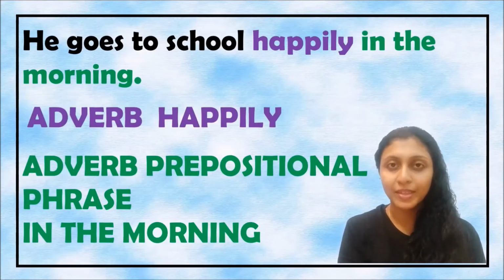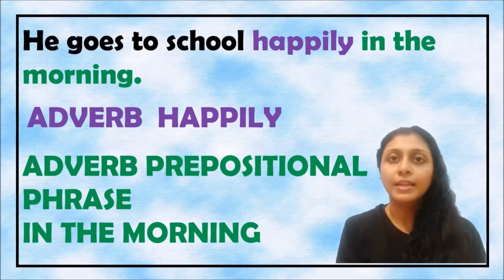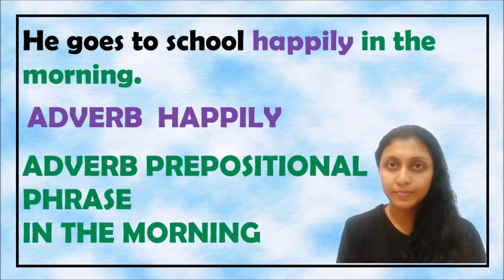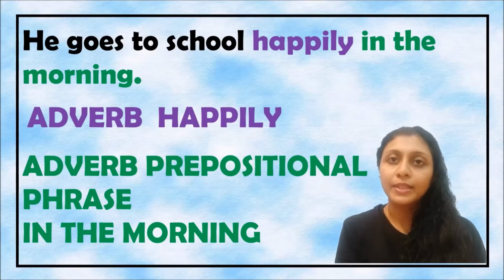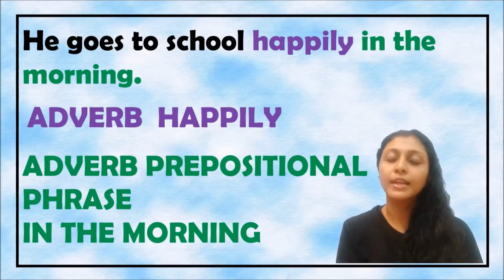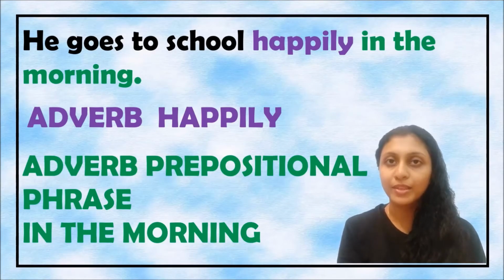He goes to school happily in the morning. Here, happily is the adverb and in the morning is the prepositional phrase. Since we have the prepositional phrase modifying another adverb, it is known as an adverb prepositional phrase.